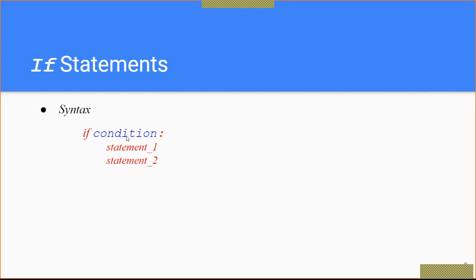I think you are getting my point. So whatever is the body of this if, that should be in one line. This statement should be exactly below this statement. If statement 3 is also there, that also should be exactly below this one. So indentation is most important in Python programming. If you are missing indentation, you will get an error.